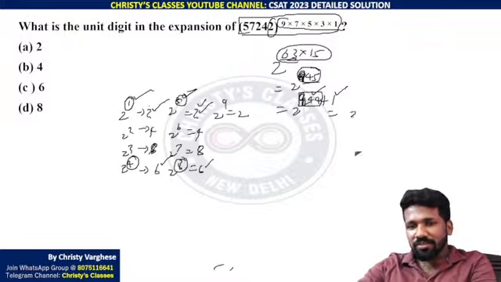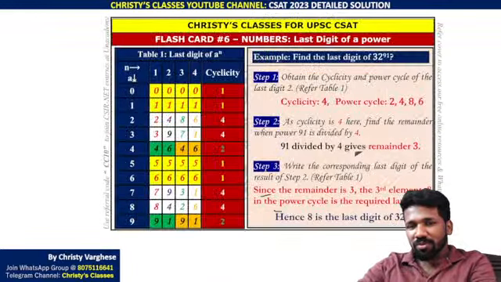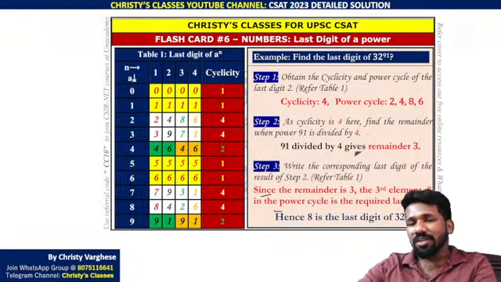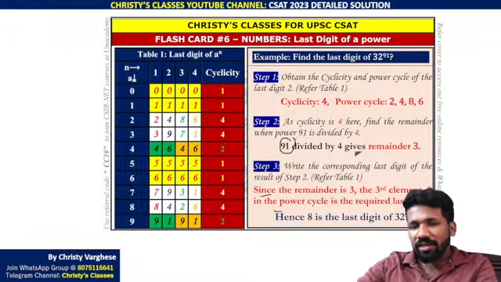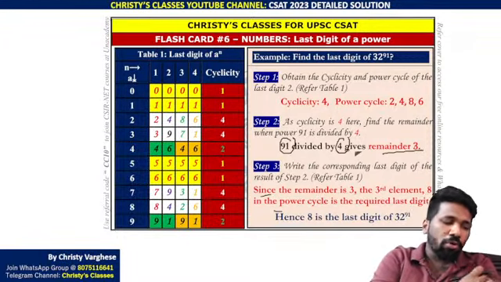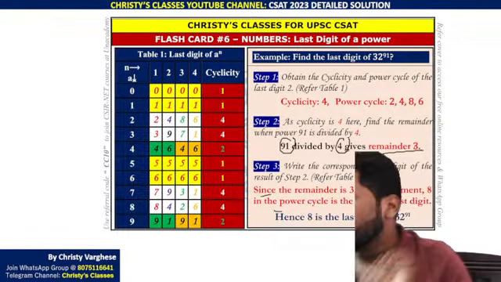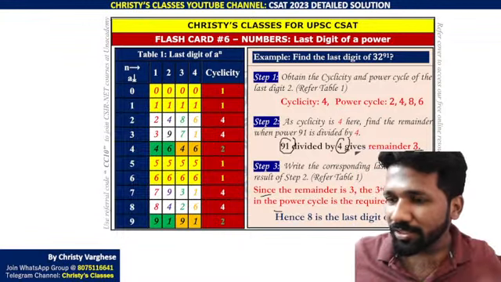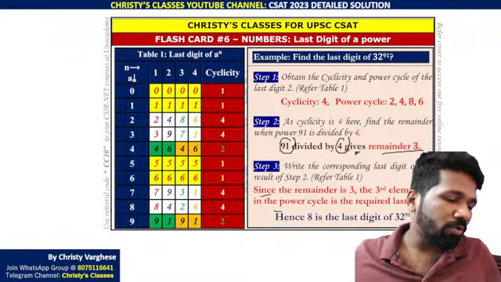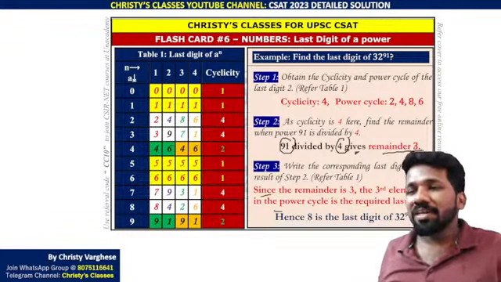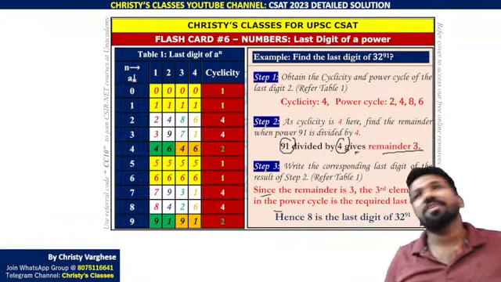So the last digit of this one also is 2. Or if that is a multiple of 4 plus 1, and that idea is not clear, take the power, divide it by 4, and find the remainder. In mathematics this is called the modulo operator. But all of you may not be of math background, so I am not using mathematical terms much. In my classes also I try not to use many mathematical terms, because I know non-mathematical background students have trouble in these kinds of questions.